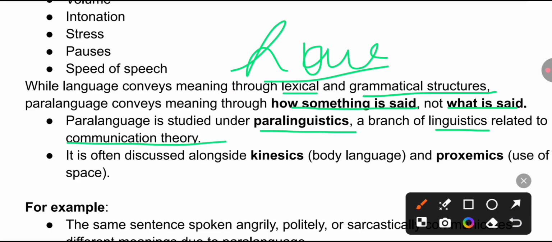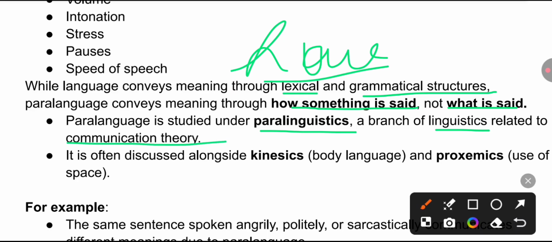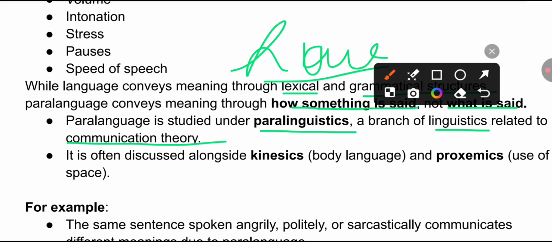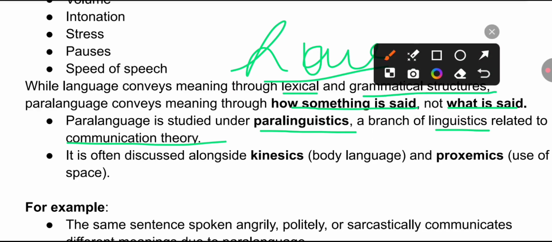How you communicate, how you interpret your thoughts in front of the listener, while including all the elements. So it is a way of communication. It is how we say something to others, how our communication becomes effective. It is often discussed alongside kinesics, that is the body language, and proxemics, that is the use of space.